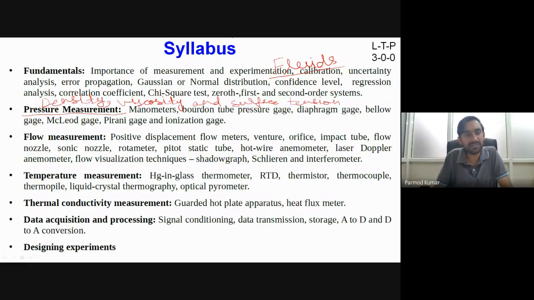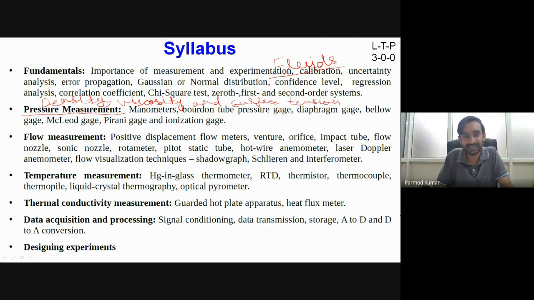Then after the flow measurement is completed, we'll devote a few lectures to measurement of temperatures, and we'll try to see the different ways of temperature measurement. And finally, we will talk about the measurement of thermal conductivity. Okay, so thermal conductivity is a very important property because, as I already told you, here we are dealing with the fluid thermal system. So when we talk about thermal, we have a temperature field and flow of heat. So flow of heat depends upon the thermal conductivity. So we should also know about the different techniques which are employed for measurement of thermal conductivity.